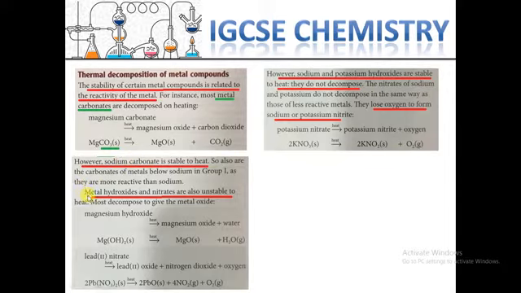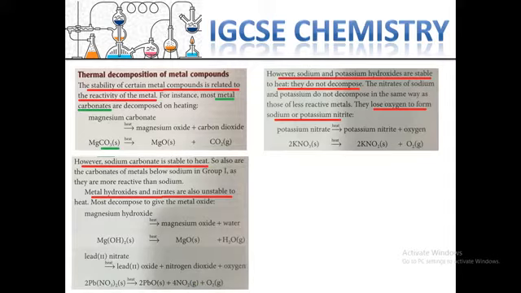And another one, metal hydroxides or metal nitrates are unstable. There are two examples here, magnesium hydroxide and lead nitrate. After giving heat, they will produce different compounds with oxygen.